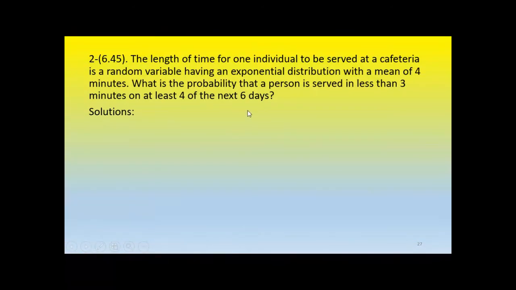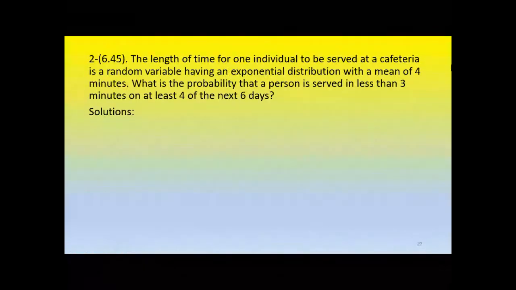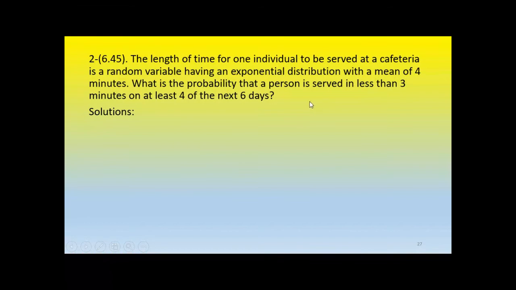First, we should find the probability distribution, PDF, CDF for exponential distribution. The probability that a person is served in less than 3 minutes should be found first, and then it should be found for at least 4 of 6 days.